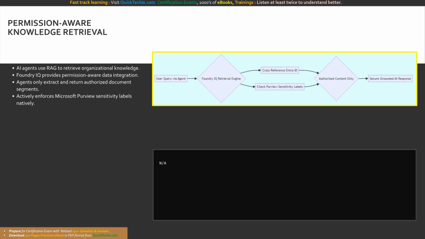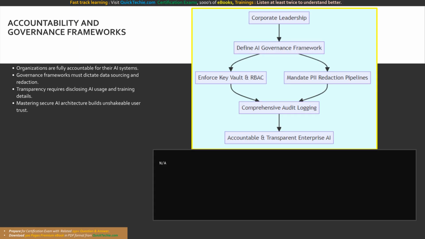As we conclude our intensive deep dive into the privacy and security considerations of responsible AI, we must adamantly emphasize the overarching principle of accountability. Ultimately, the people, the developers, and the organizations that design, train, and distribute AI solutions are fully, ethically, and legally accountable for the security of their systems and the privacy of their end users. You simply cannot outsource ethics or security to a machine learning model.